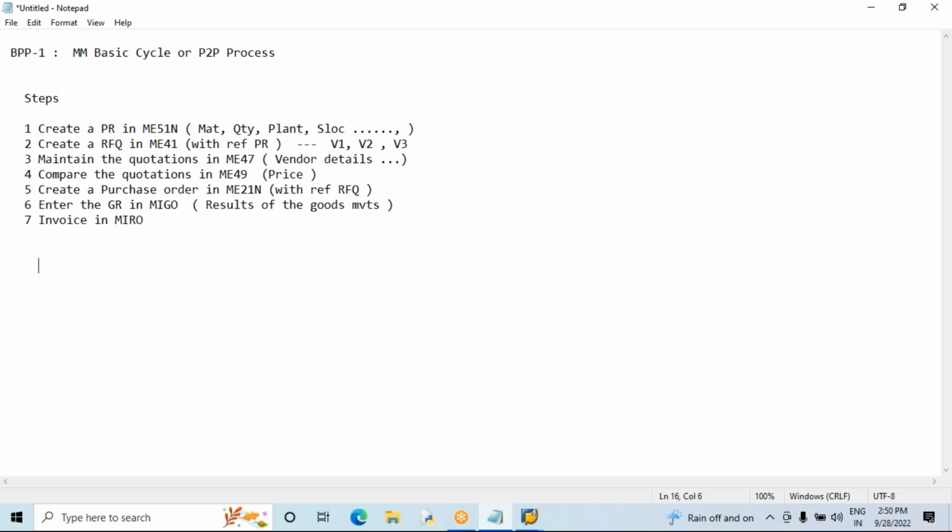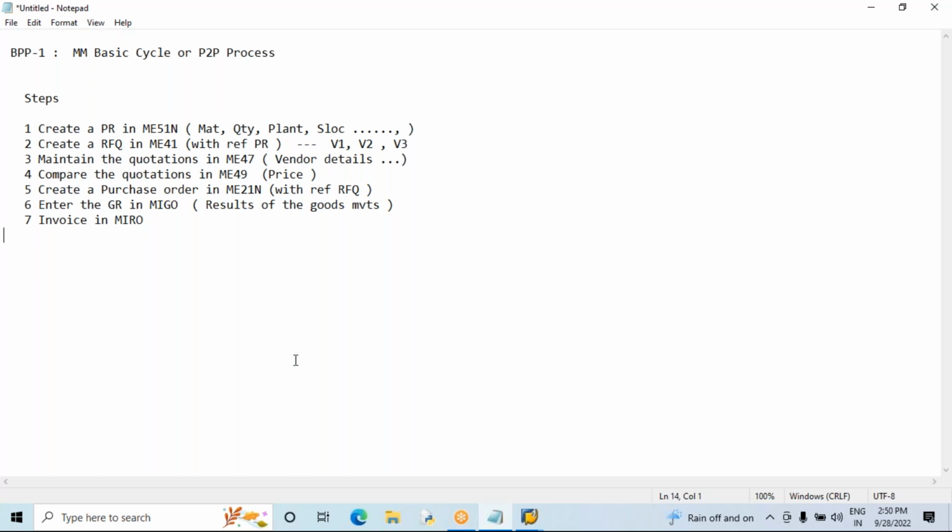Then you can easily understand it. In tomorrow's session, I'll create at least one material once again. I have a couple of vendors there, and tomorrow I'll show you again how to create a vendor. Then I'll start step 1. I'll create a PR and an RFQ, and I'll give the RFQ to three vendors. I'll show you how the quotation details are received from the vendor company. We need to maintain and compare the quotations, the system will give you the best vendor as per the quotation, and I will give the order to that vendor. I'll receive the goods, perform the goods receipt, and prepare the invoice also.